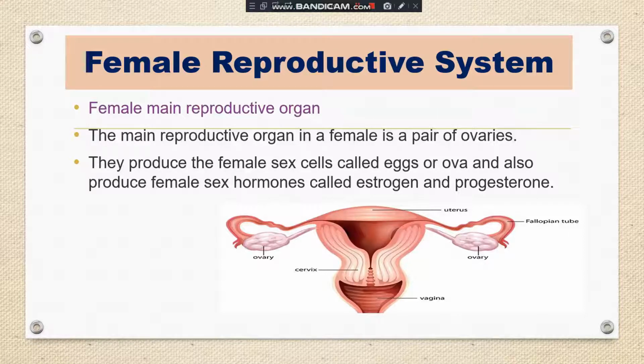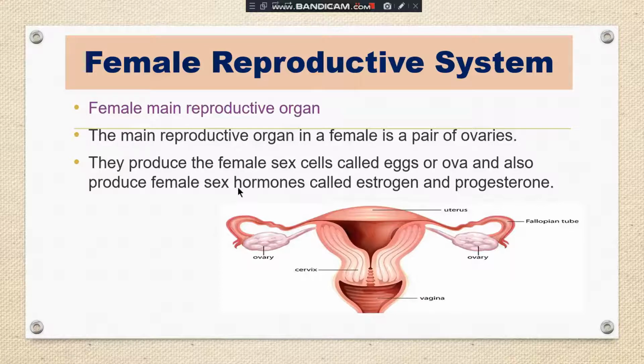What is the main function of the ovaries? The ovaries produce the female sex cell, that is eggs or ova, the female gamete. They are the primary organs of the female reproductive system.